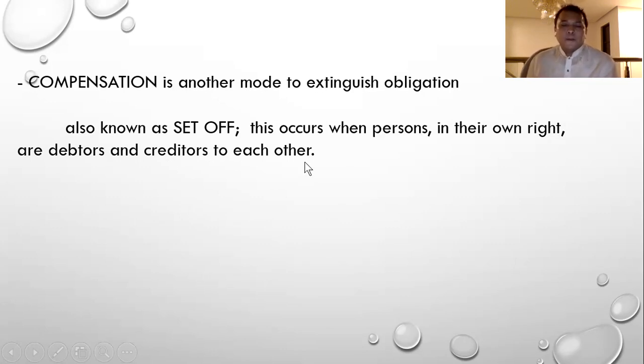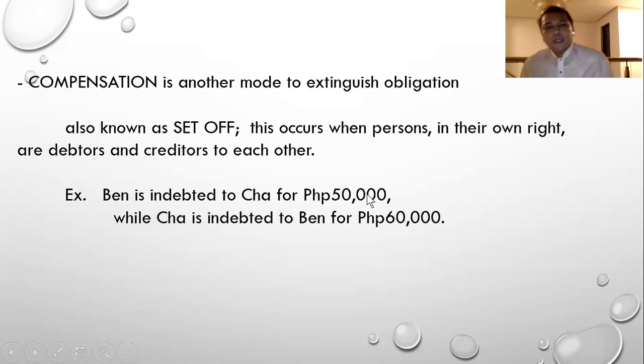So meaning each is both debtor and creditor to the other. Let's say, for example, Ben is indebted to Cha for 50,000, while Cha is indebted to Ben for 60,000 pesos. Can they set off or compensate these two obligations? The answer is yes, if they both agreed.